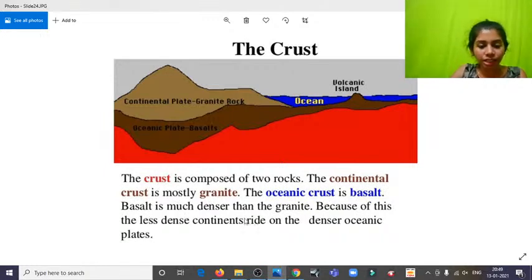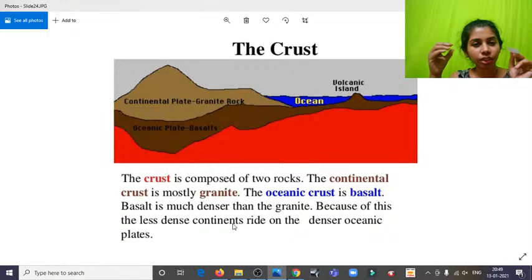The basalt is much denser than the granite. See, for example, this is just a piece of paper, and if I put it in water, what will happen? It will just float on the water. The reason is that this paper's density is much lesser, it weighs less compared to the water. That's the reason why it's floating over here.